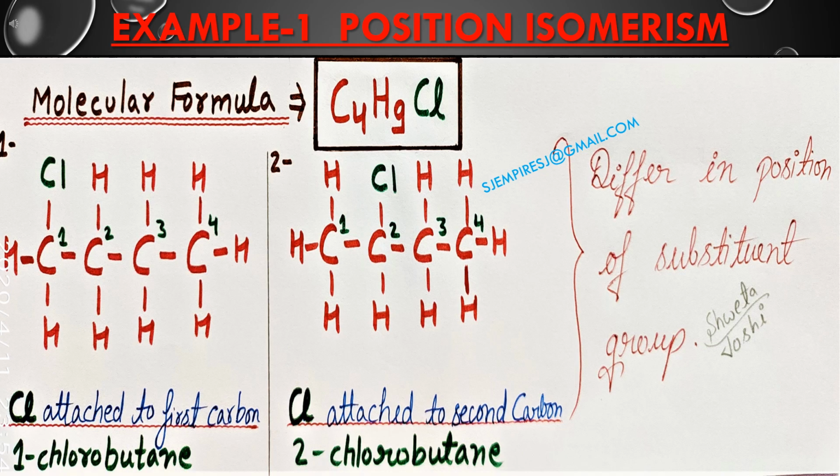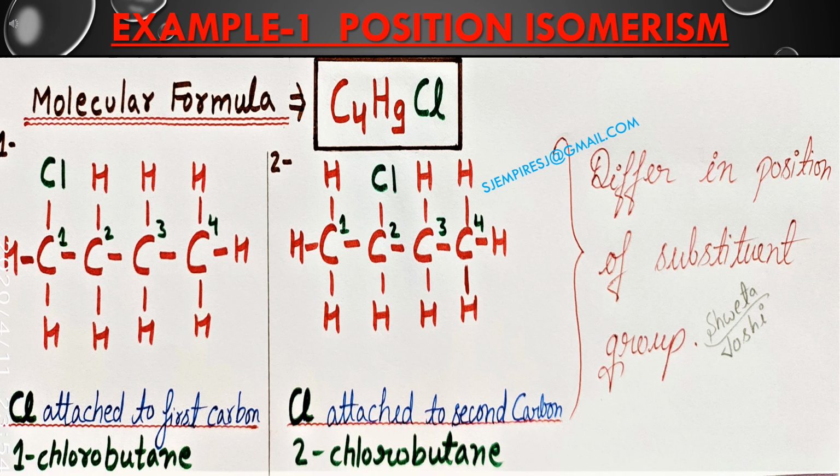Now taking a first example of position isomerism, suppose we are having compounds with molecular formula C4H9Cl. In this case, chloro substituent group is present. Now as we can see in our first case, we have 4 carbon atoms in the main chain and chloro group is attached to the first carbon atom. Its name is 1-chlorobutane. In second case, there are same 4 carbon atoms in the main chain but chloro group is attached on the second carbon atom. Its name is 2-chlorobutane.